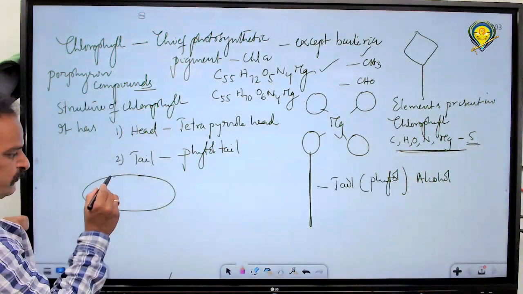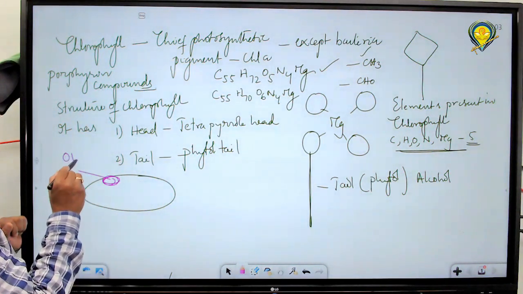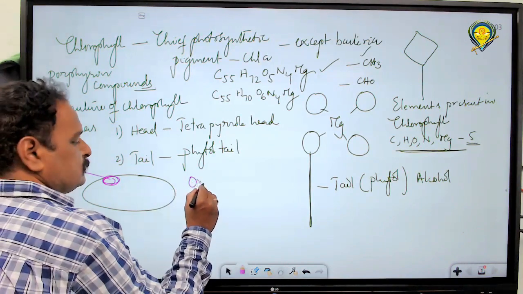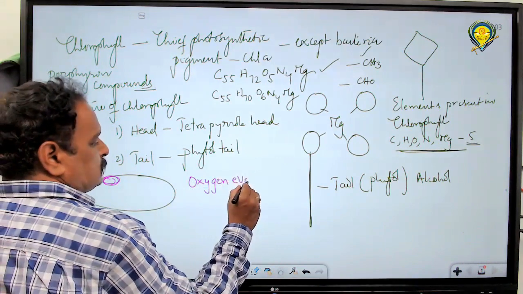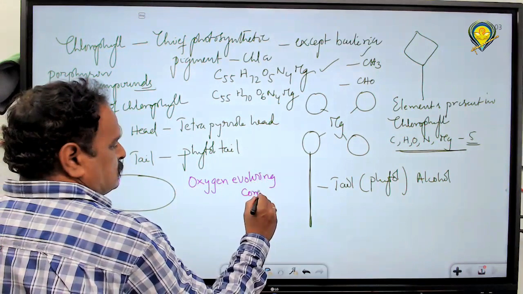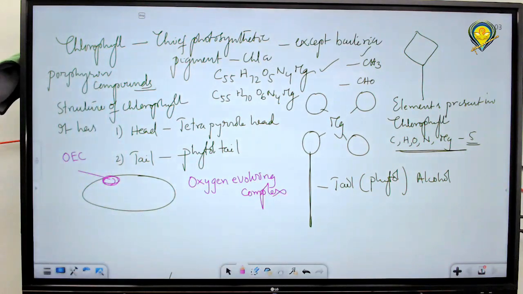Inside the chlorophyll there is a particular type of complex. This complex is called OEC, the oxygen evolving complex, present on the inner side of the thylakoid membrane. What do you mean by oxygen evolving complex? It releases oxygen. How could it release the oxygen?